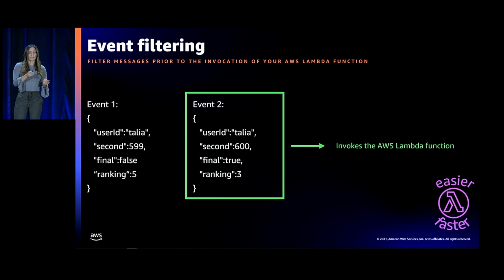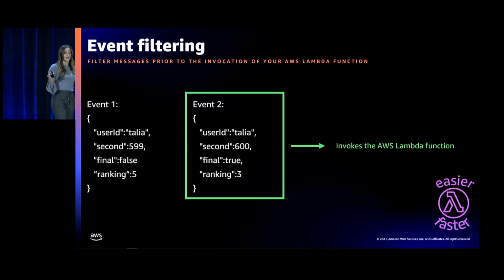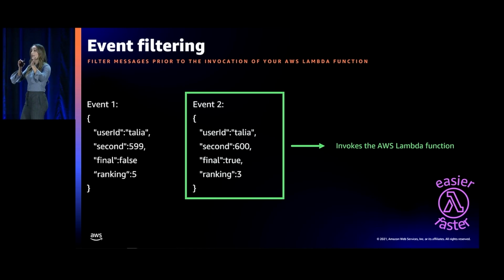What's going to happen is during the ride, all of these events are being put onto a stream, sent to Lambda, but Lambda is coming back and asking, is this event the final event? Nope, so I'm not going to do anything. The next second, a bunch of other events come in. Is this the final event? Nope, so I'm not going to do anything. Once Lambda gets the final event, then it's going to go and do whatever it needs to do.